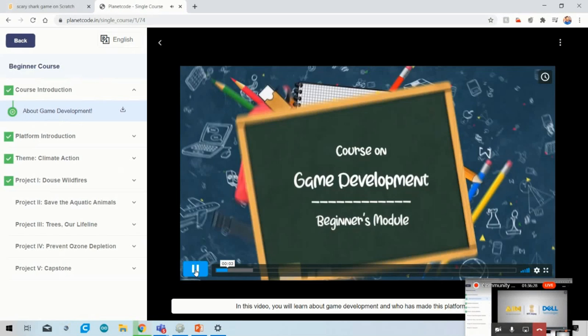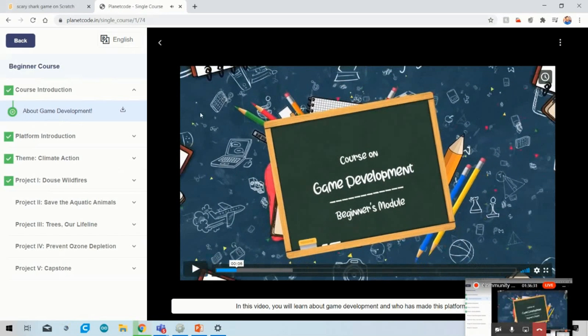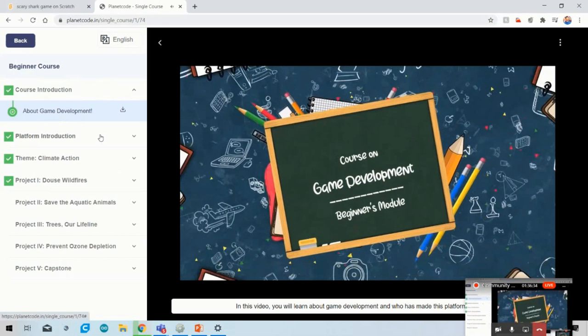So this course and this website are made only for your learning purpose. It's a very interesting website made by the government of India. You can learn all the things by simply registering and logging in.